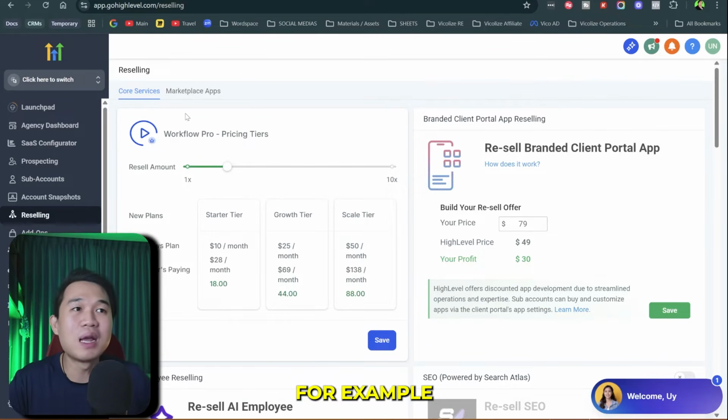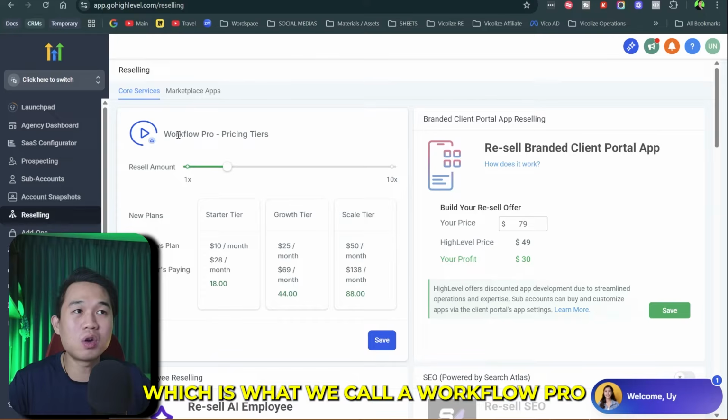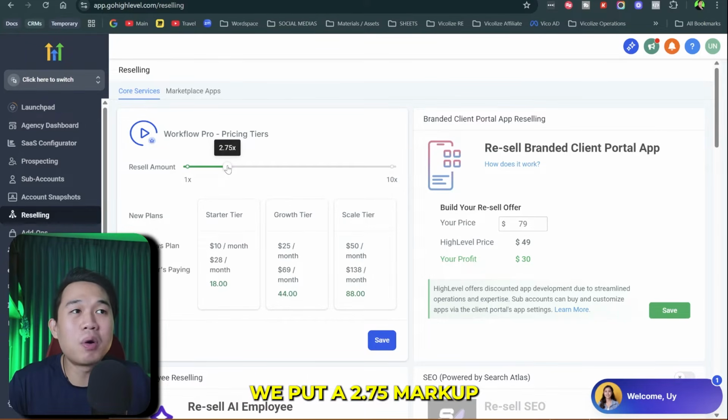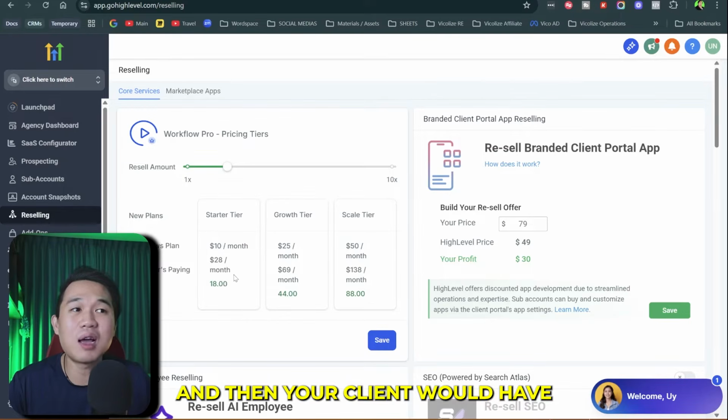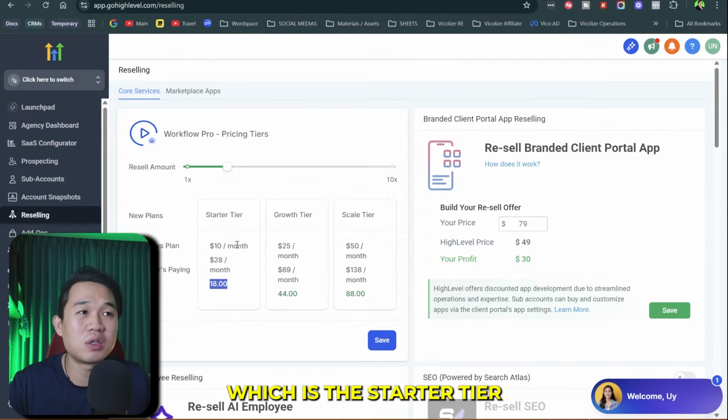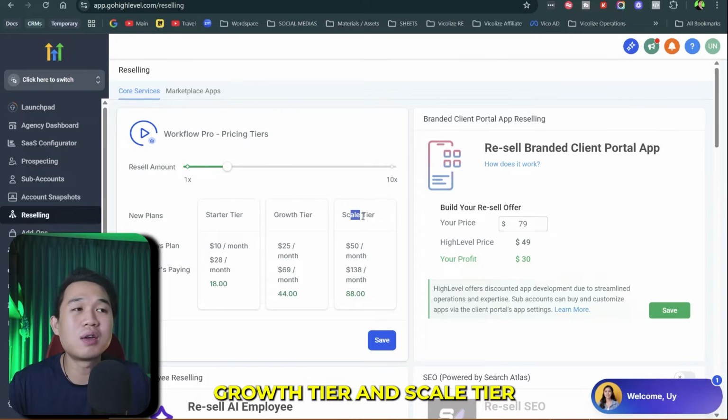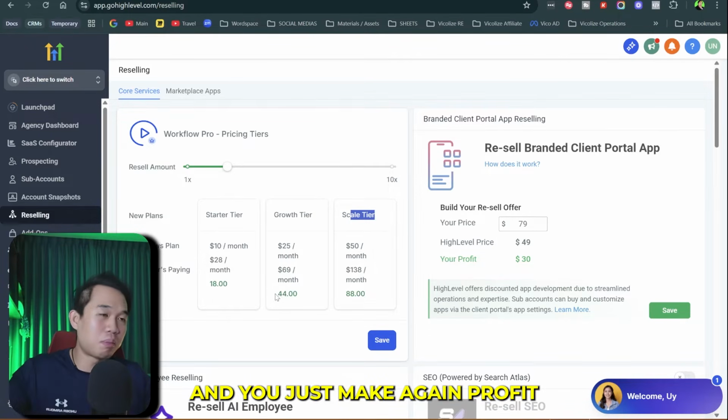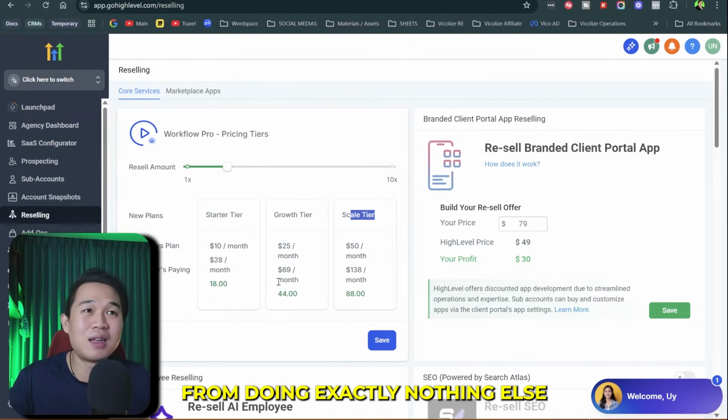For example, in this workflow setting, which we call a workflow pro, we'll put a 2.75 markup, which is around 3 times, and then your client would have a different tier to choose from, which is the starter tier, growth tier, and scale tier. And you just make, again, profit from doing exactly nothing else.